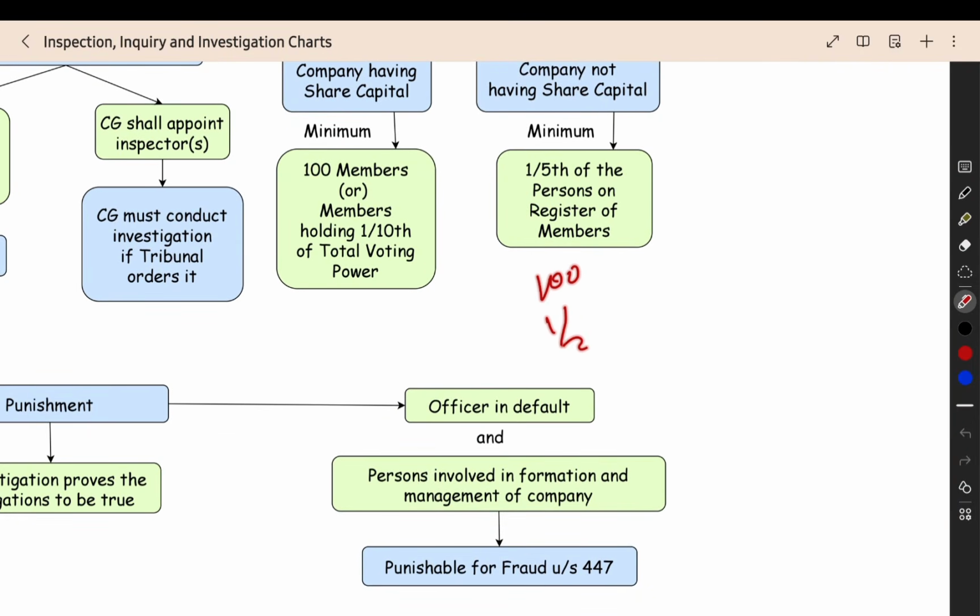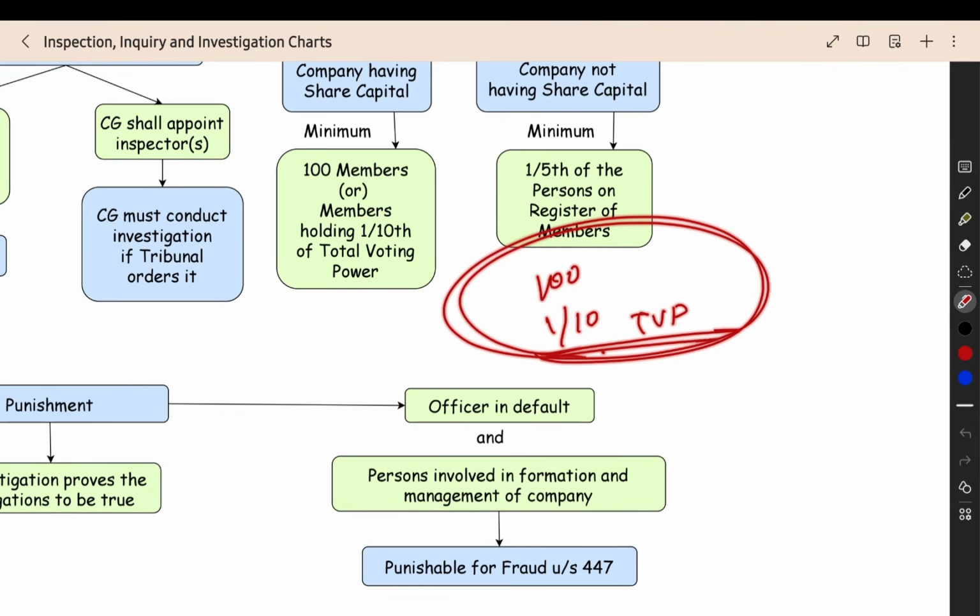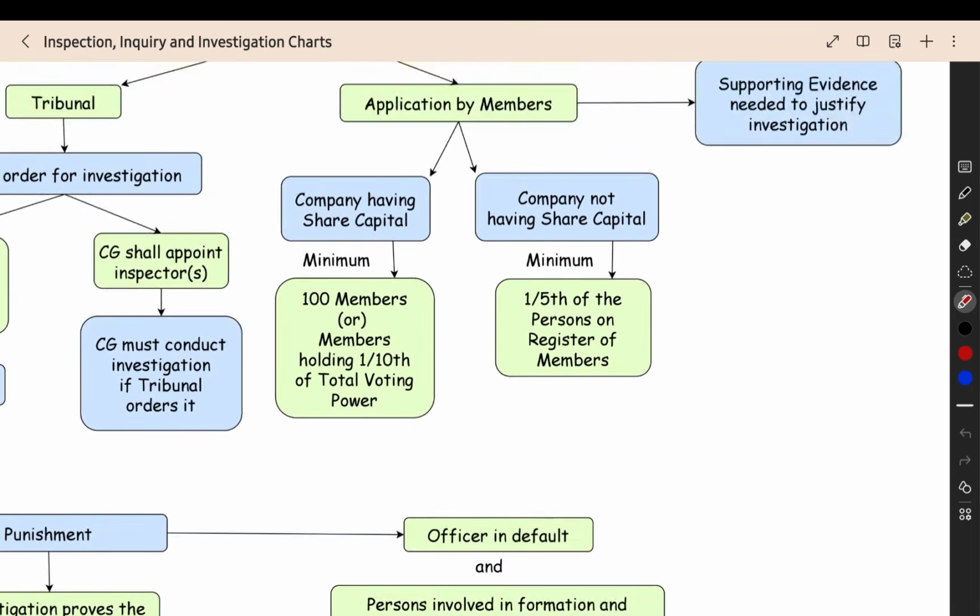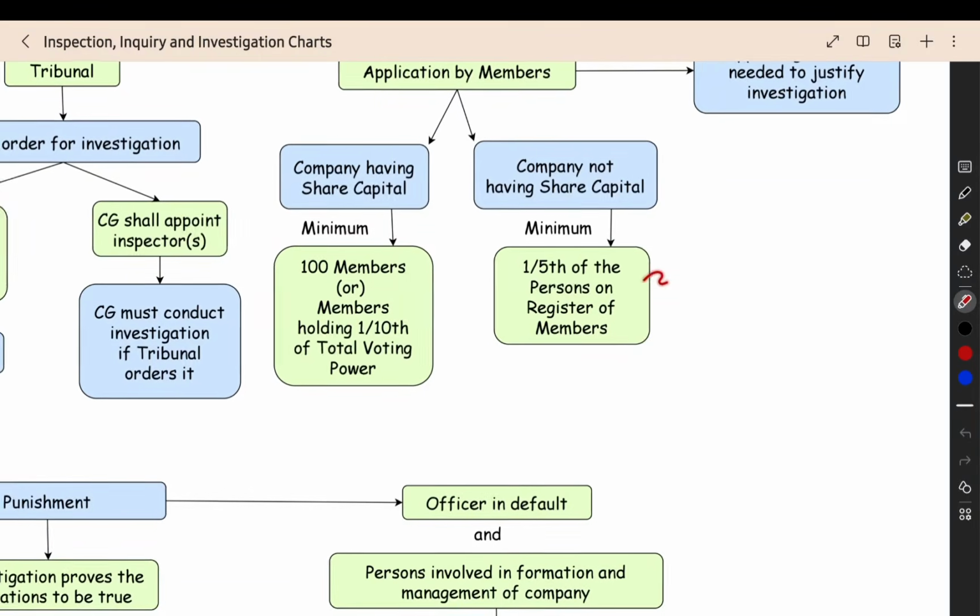100 members or members holding 1/10 of the total voting power. Minimum this many members should be there. Only if this many members give the application will the application be valid and the tribunal pass the order. For a company not having share capital, 1/5 of the persons on the register of members.